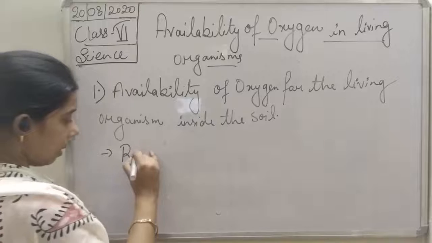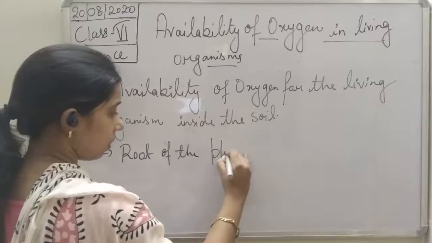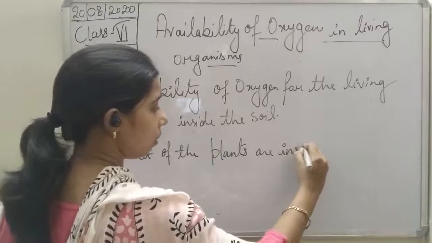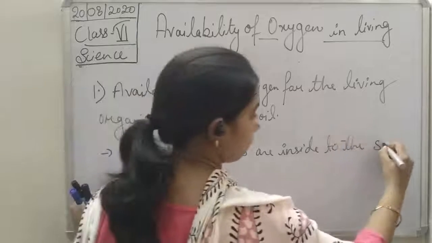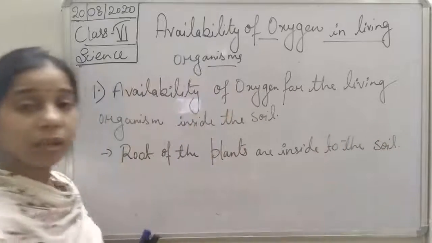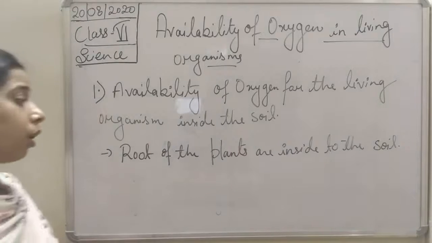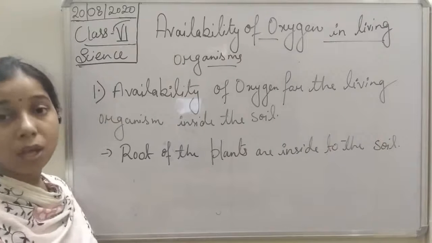So we can say that the roots of the plants are inside the soil, students. How do the roots of the plant also get oxygen to respire?